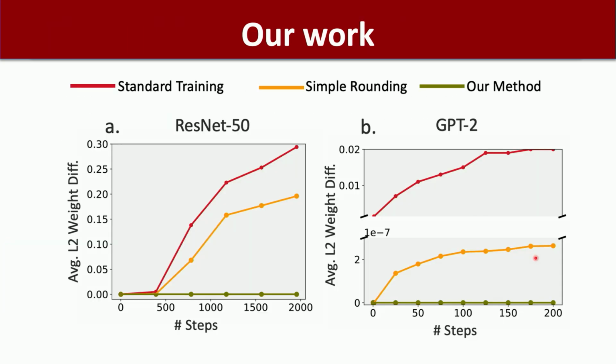So maybe I'll show you actually the graph. This is really interesting. So here's a graph that as you run it for more and more iterations, you literally see the auditor and the trainer diverge. You can see that the L2 distance between the weights of the models, as you run it for more and more iterations, they just become like, a third of the weights become completely different. Yeah, so they just completely diverge. The green line, by the way, is our method, which shows that we can keep them together.